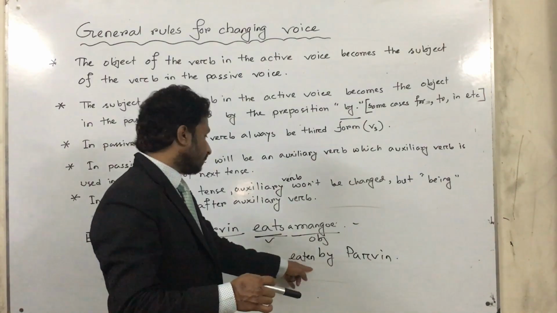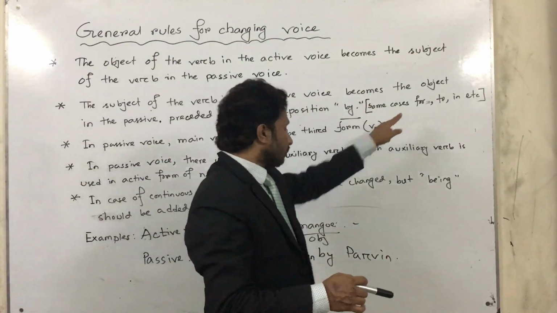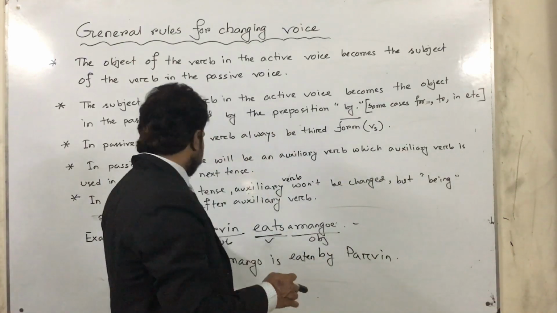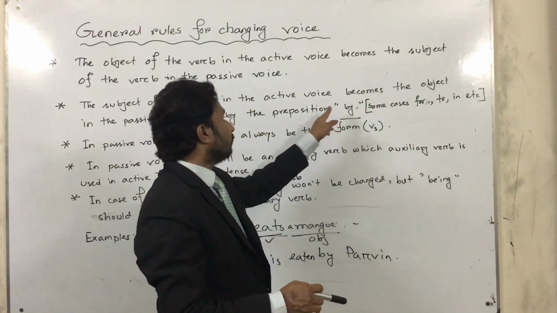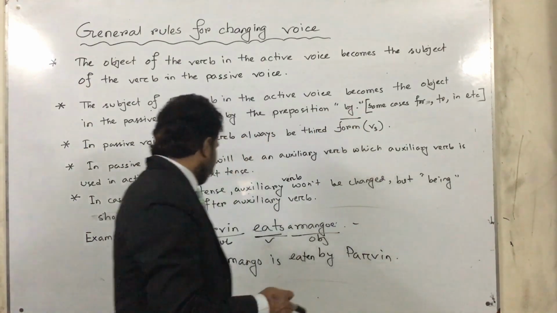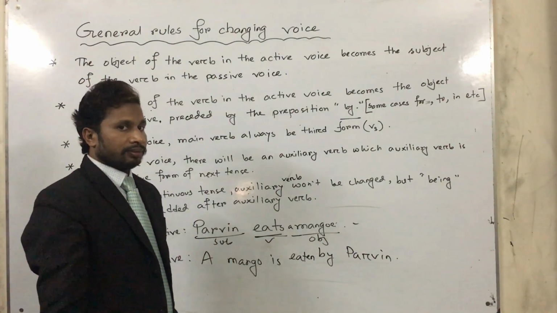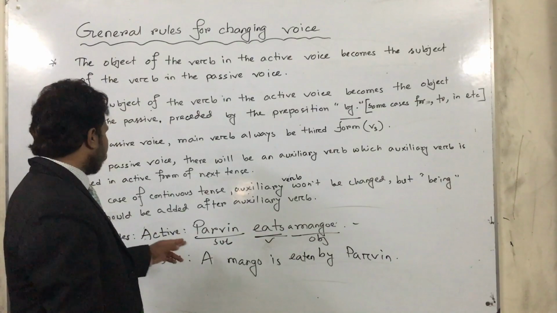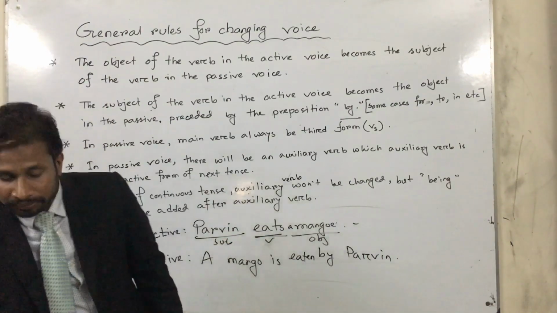A mango is eaten. Then the subject will become the object, that means Parveen, but before that you have to write the preposition by. Now: a mango is eaten by Parveen. Is it clear to you? But I haven't used these rules for continuous tense yet. I'm showing you.